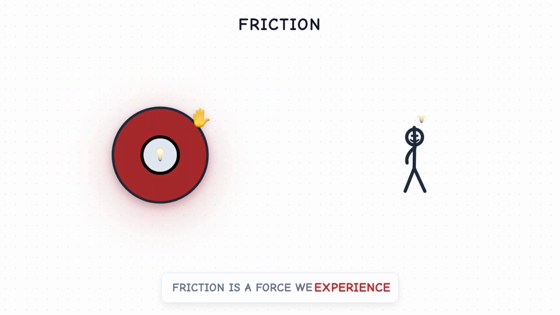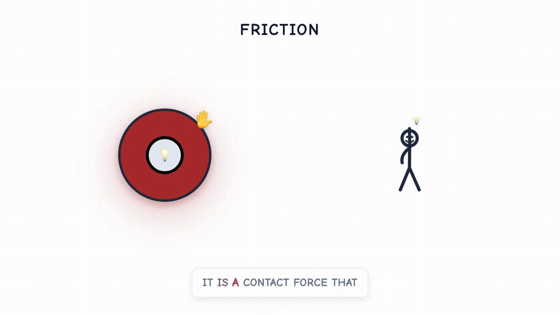Friction is a force we experience every moment. It is a contact force that always opposes motion or the attempt of motion between two surfaces sliding or trying to slide past each other. Without friction, walking would be impossible, cars could not drive, and nothing would stay put on a tilted surface. Consider its importance for car brakes to work or for gripping objects with your hands.